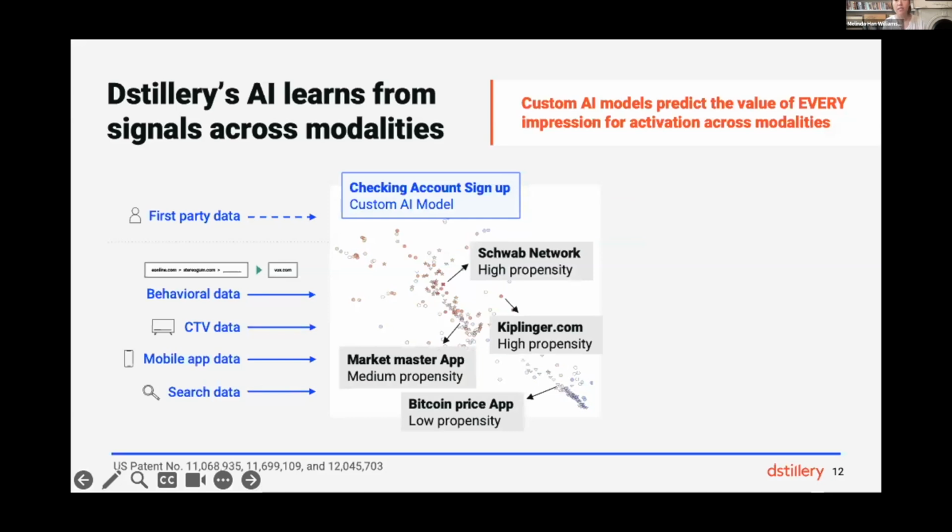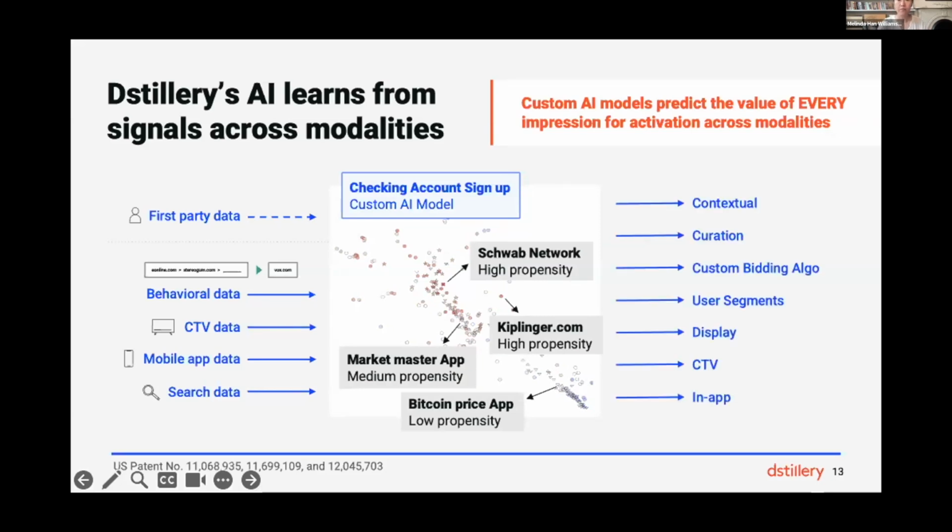Now, because we've built this space that naturally connects web behavior and CTV and LLMs and search terms and more, the modeling process is natively fluent in all these different data modalities. So it can learn from data across modalities and also output the result in any form we need to seamlessly activate across every modality and channel.